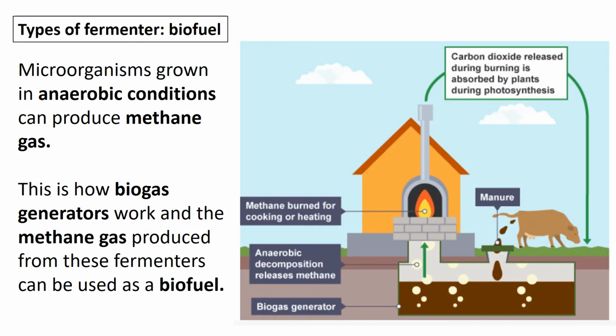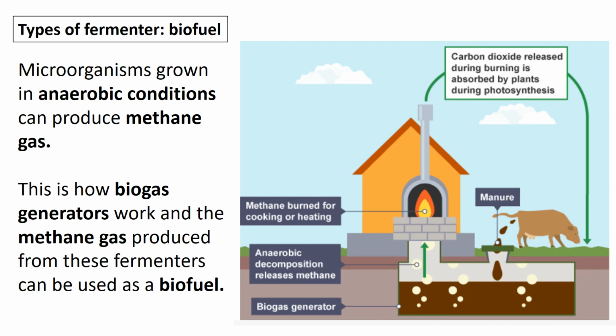We can adapt fermenters to grow different types of microorganisms which will carry out decay to produce different products. So one of the types of fermenter you might come across is fermenters used for biofuel, where we get microorganisms grown in anaerobic conditions, and this can produce methane gas. So you basically get the anaerobic decomposition happening.